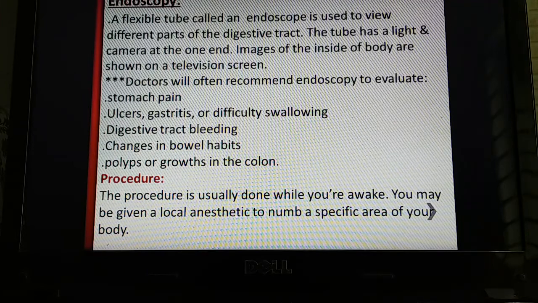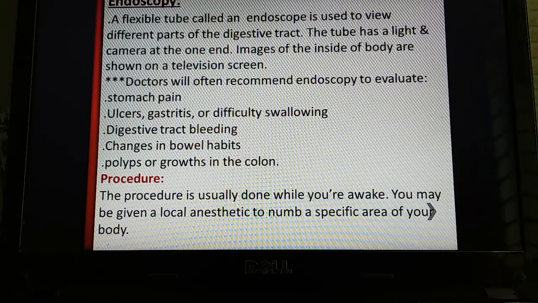What is endoscopy, or what do we mean by endoscopy? A flexible tube called an endoscope is used to view different parts of the digestive tract. Endoscopy is mainly used for the digestive tract. The tube, that means the endoscope, has a light and a camera at one end. Images of the inside of the body are shown on a television screen. Using the light and the camera, images are taken from different angles, and those images are shown on a television screen.